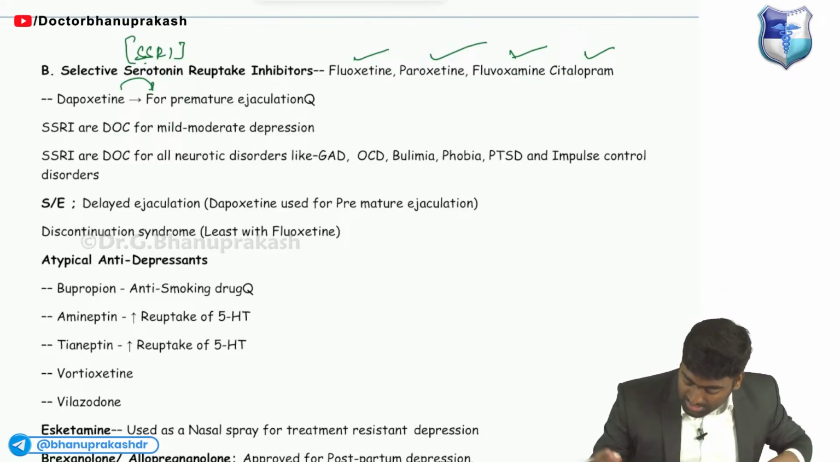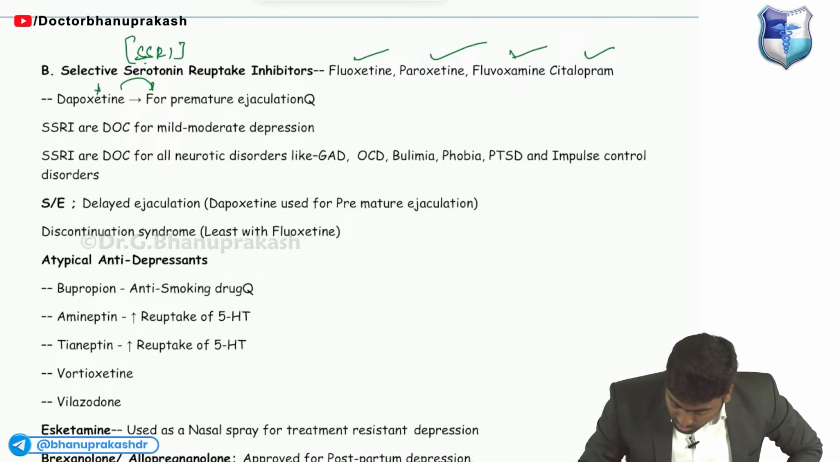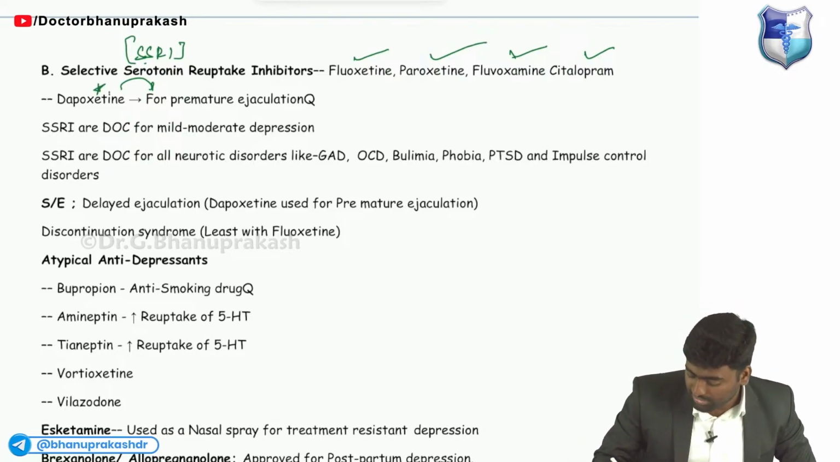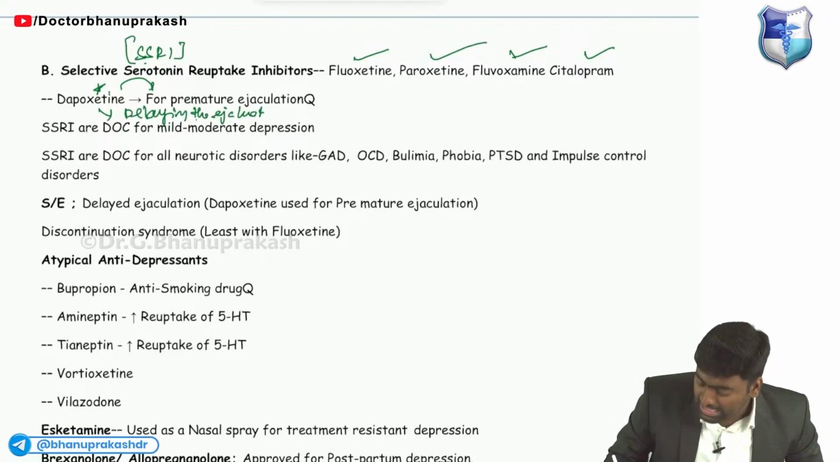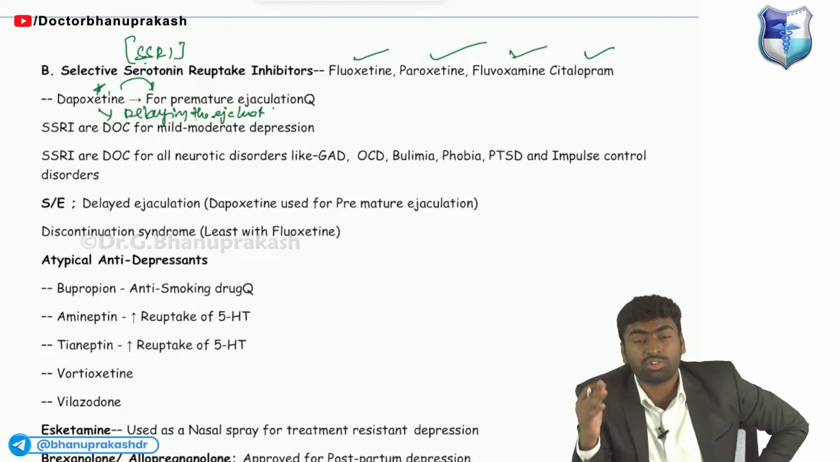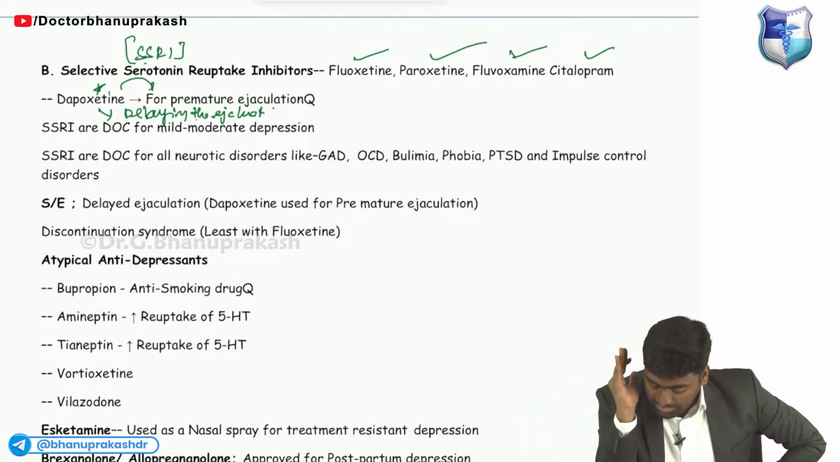So SSRI maybe will use especially this dapoxetine. Okay, dapoxetine is used for delaying the ejaculation. Remember, dapoxetine delays ejaculation, तो इसीलिए इसको हम premature ejaculation में use करेंगे, ठीक है.